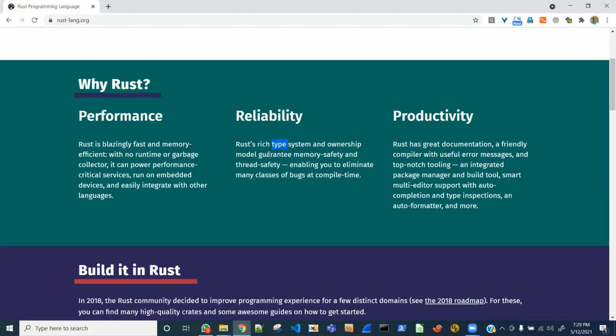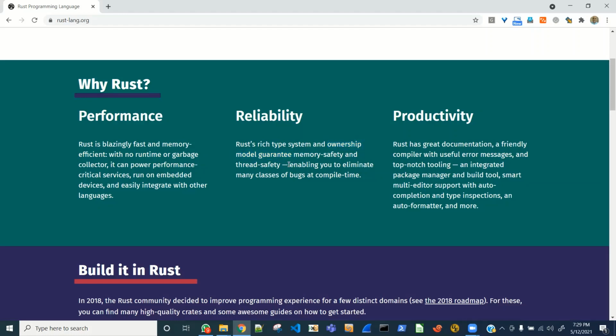Ownership model guarantee: what does that mean? It should be clear what part of the code owns what part of the memory that it has access to. And ownership has different dimensions as well: who has created it, who can destroy it, who should destroy it, who has access to it, etc.